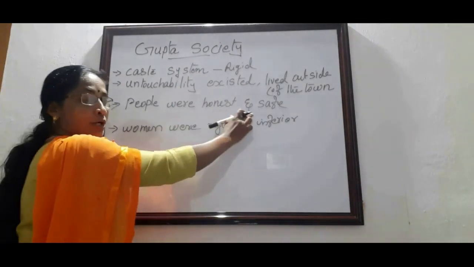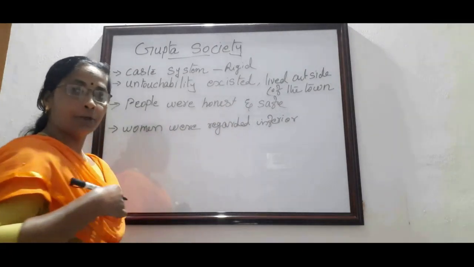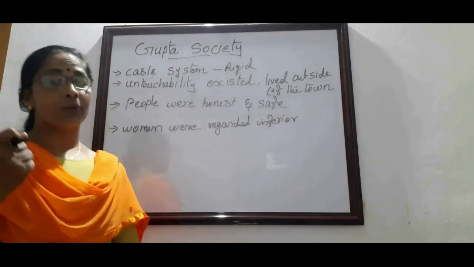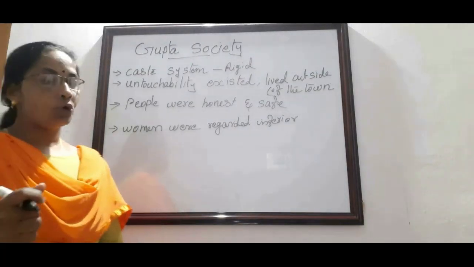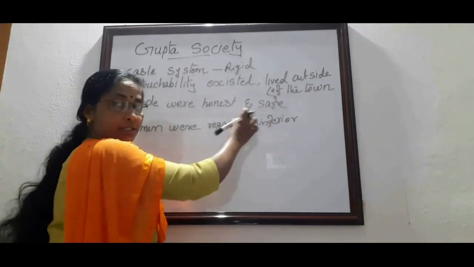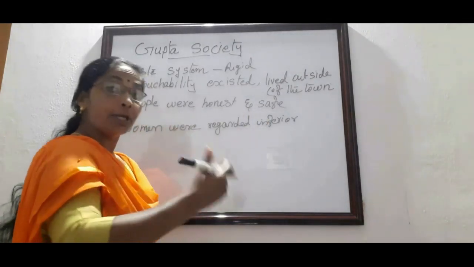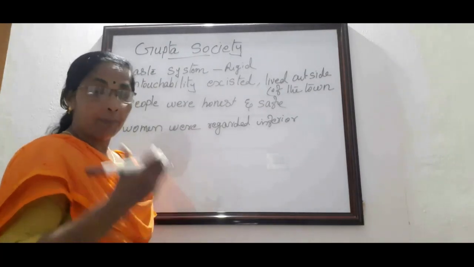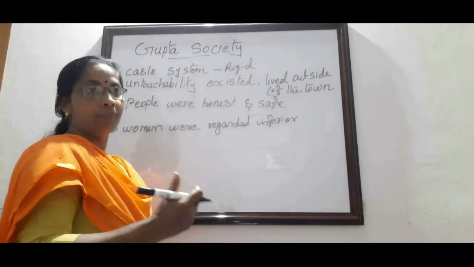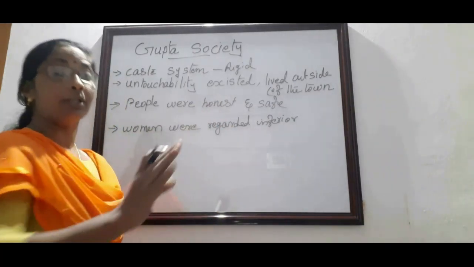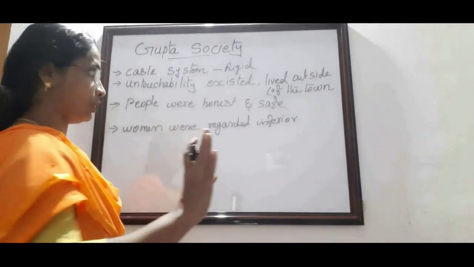Then people were honest and safe. At that time, there were no crimes or theft because the rules and regulations were so rigid. So the people were safe. They could leave their house without closing their door during the night time. The people were so safe in their house that they could spend the night without closing the door. That kind of system existed in the society.